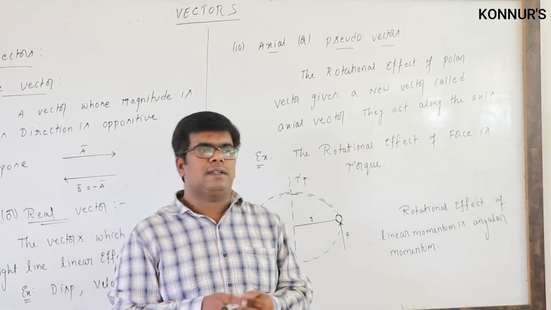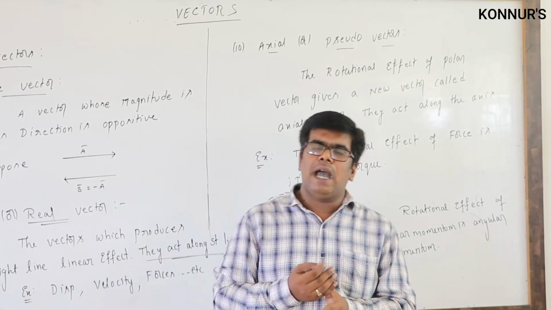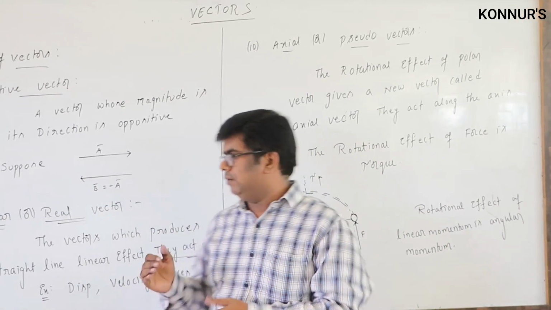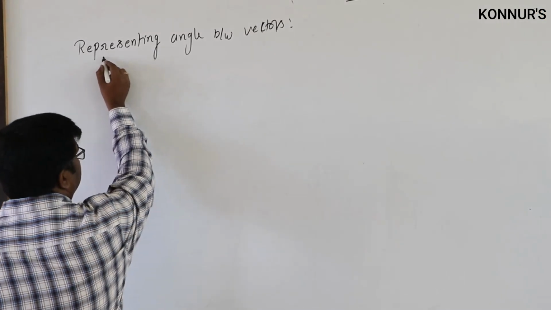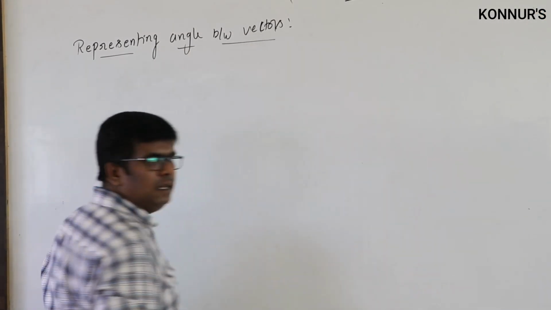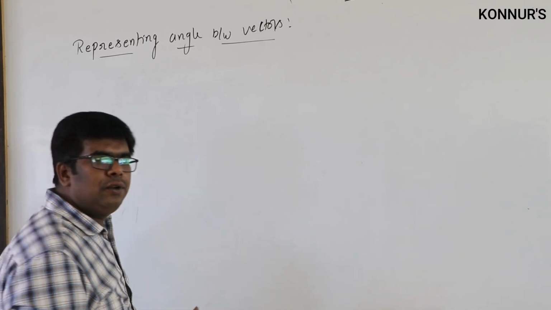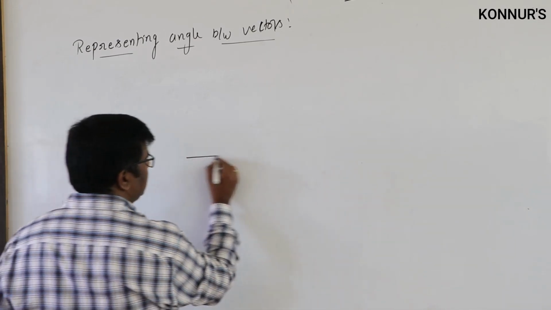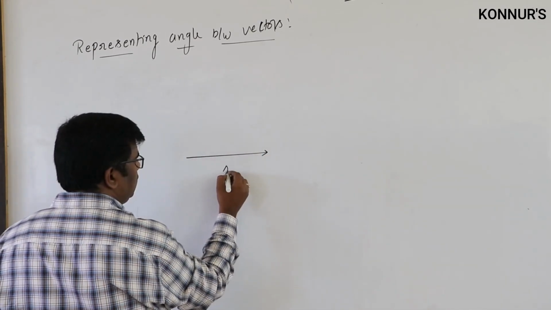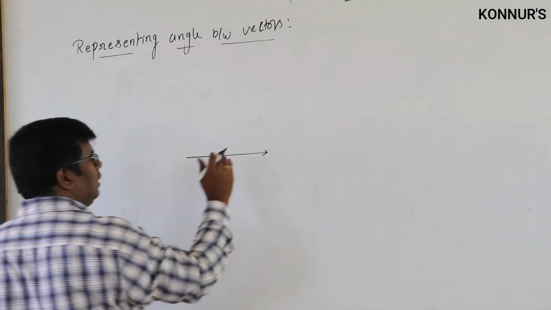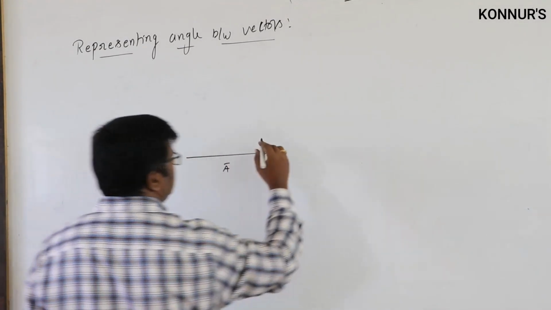Next we will start discussing how to represent the angle between the vectors. So now we discuss the representation of angle between the vectors. Let us suppose you take two vectors. One vector is a bar and another vector is b bar.